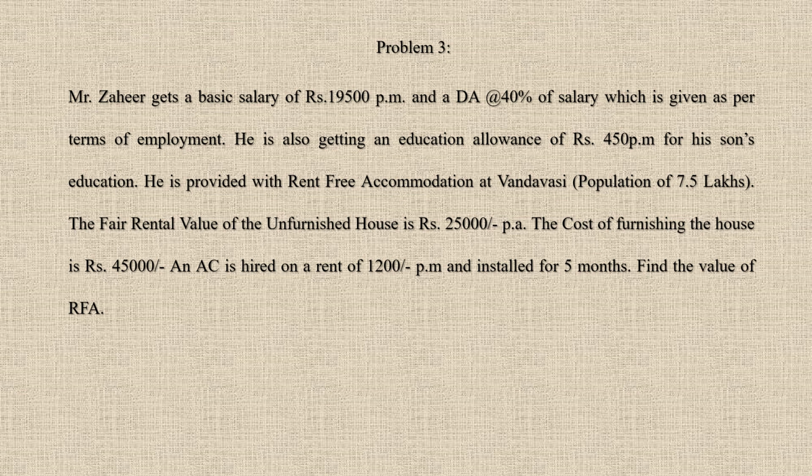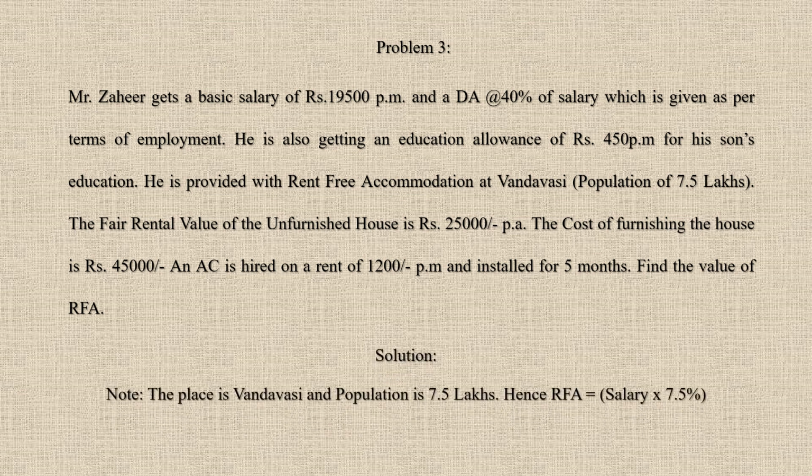Now because he is living in Vandavasi, and the population is 7.5 lakhs, we will take it as 7.5%. So the place is Vandavasi and the population is 7.5 lakhs. Hence, the RFA that we're going to calculate is salary into 7.5%. Next step is to calculate the salary, which we will see in the next slide.